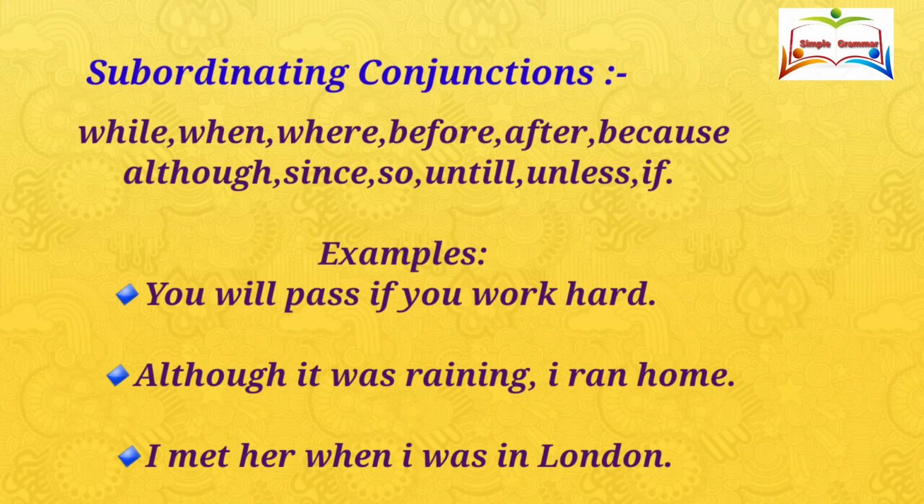The chief subordinating conjunctions are while, when, where, before, after, because, although, since, so, until, unless, and if. Look at the sentence examples. You will pass if you work hard. Although it was raining, I ran home. I met her when I was in London.